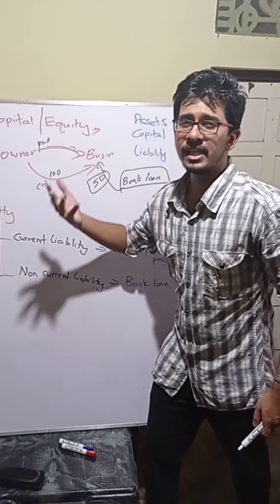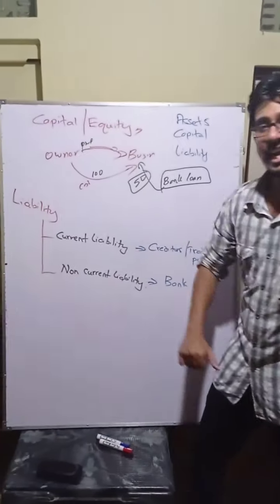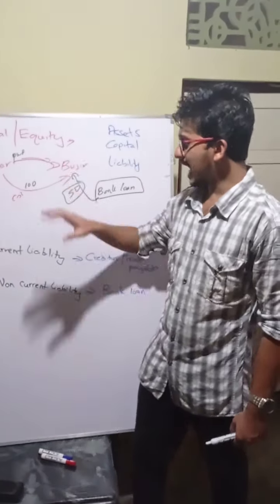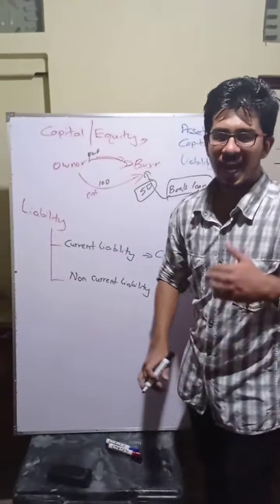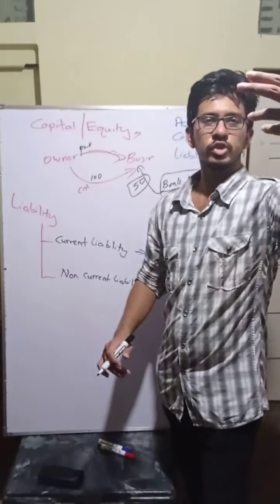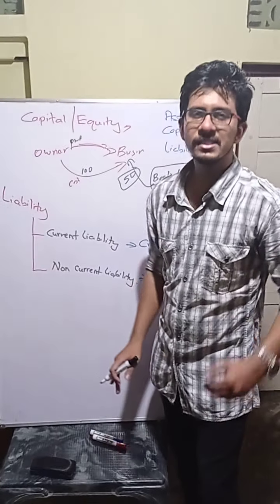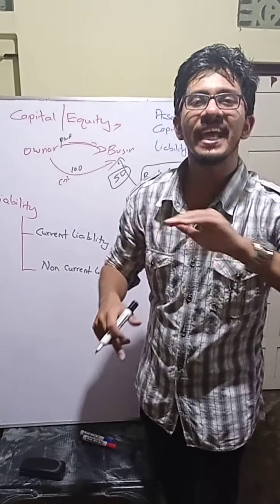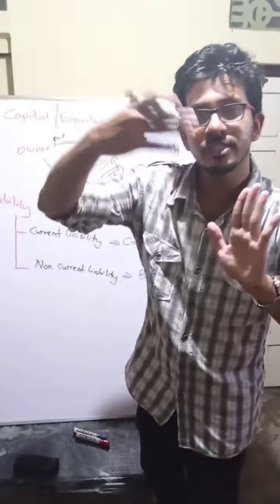So that payable is there. That payable is only called liability. So the full amount you have to pay back. So what is the meaning of liability? Liability means the payable of the business to the outside party other than the owner. Not the owner, the outside party.